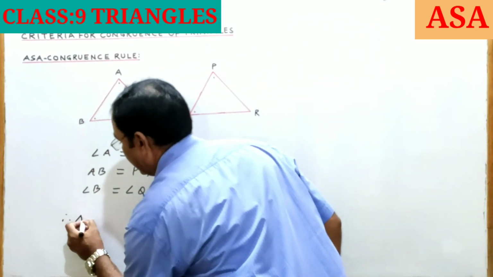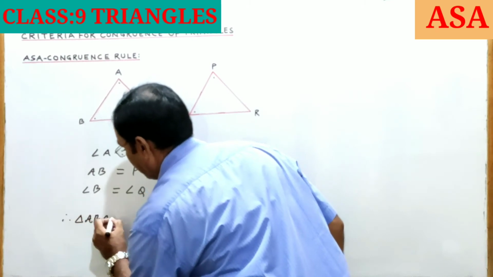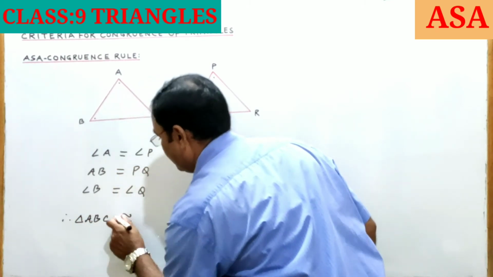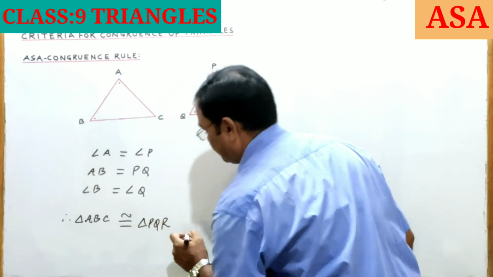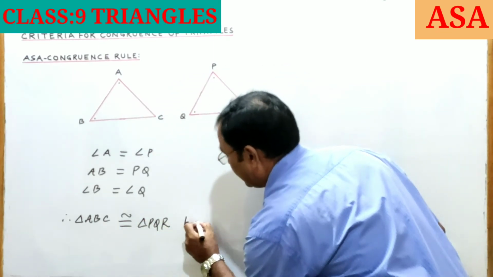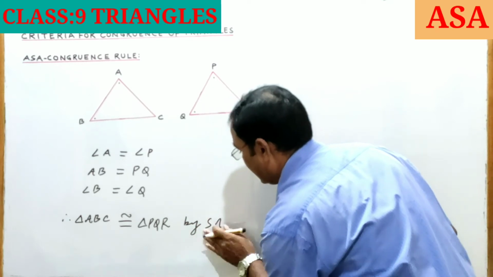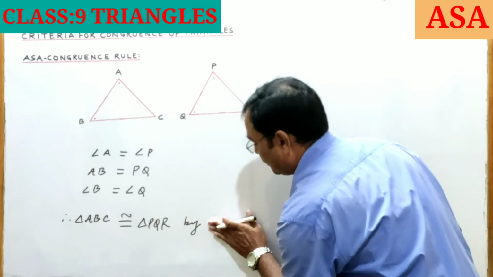Therefore, triangle ABC is congruent to triangle PQR by the angle side angle congruence rule.